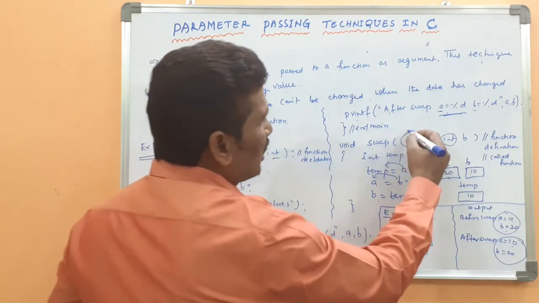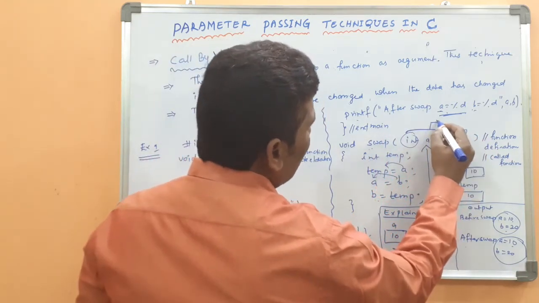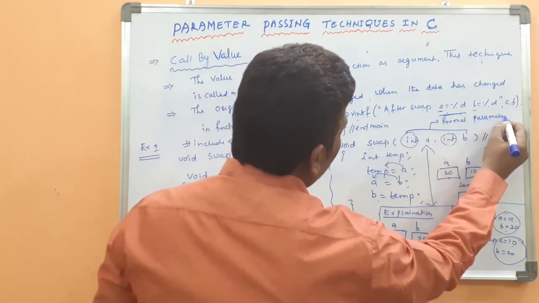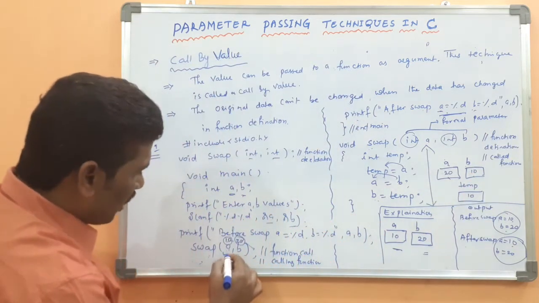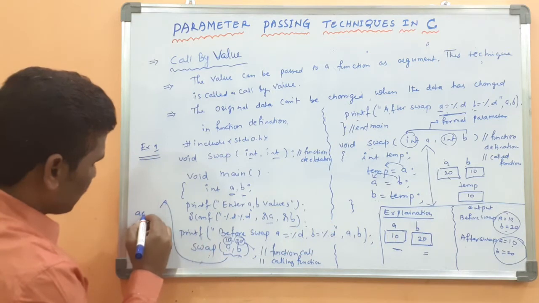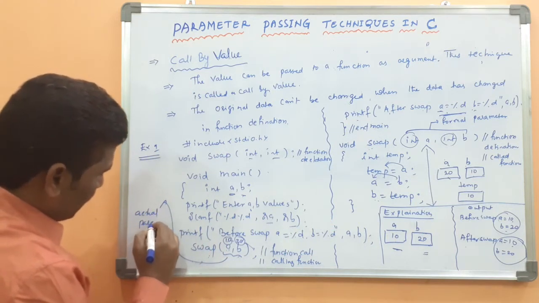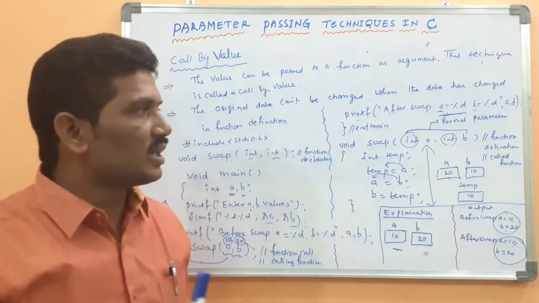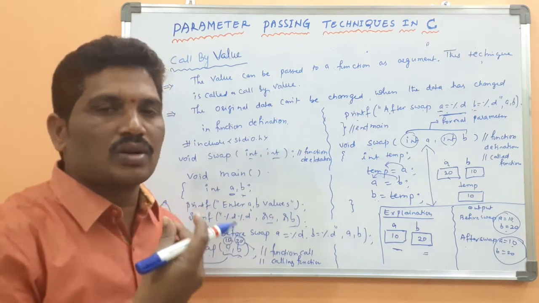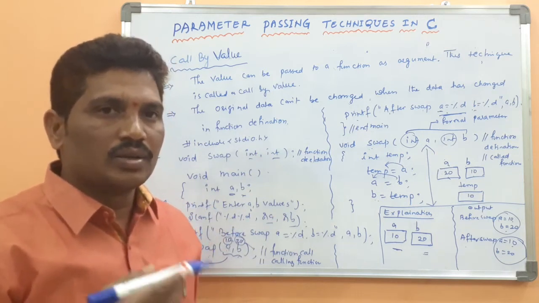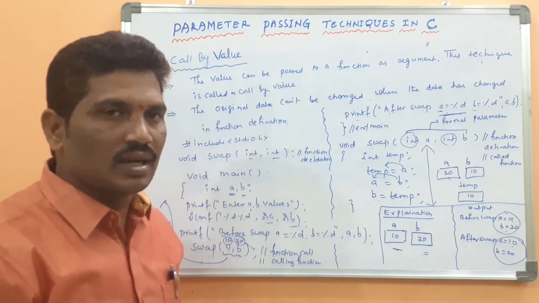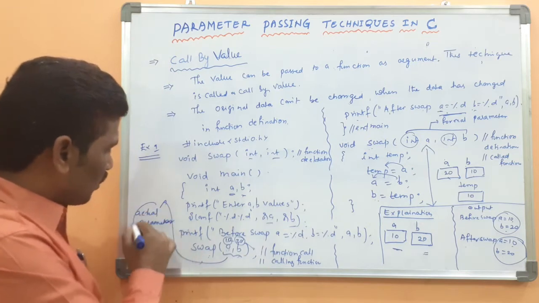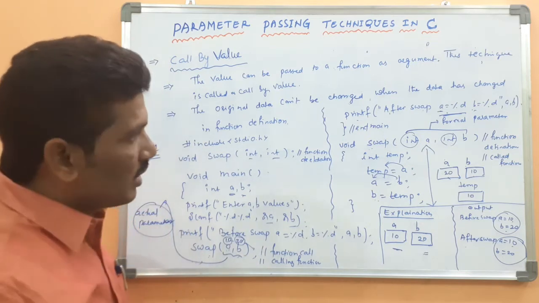Here these arguments are called as what? Formal parameters. Okay, here formal parameters, because I have discussed it in the previous class also. Which are called as what? Actual parameters. Whenever the parameters are declared in the function definition, those parameters are called formal parameters. Those parameters declared in the function call, this is called the function call, those arguments are called what? Actual parameters. Yeah, look at here.